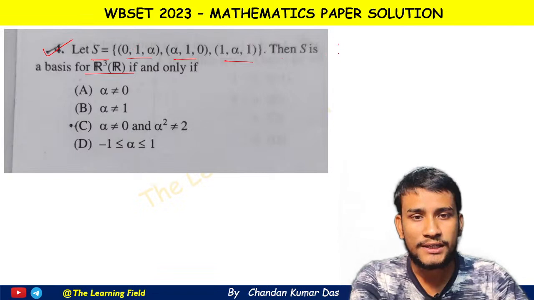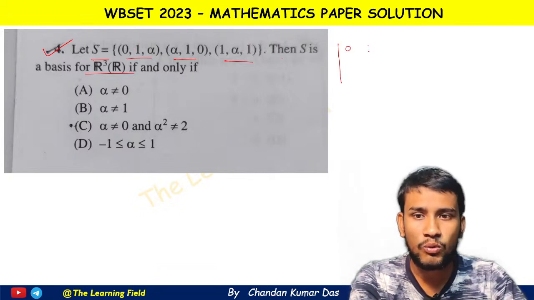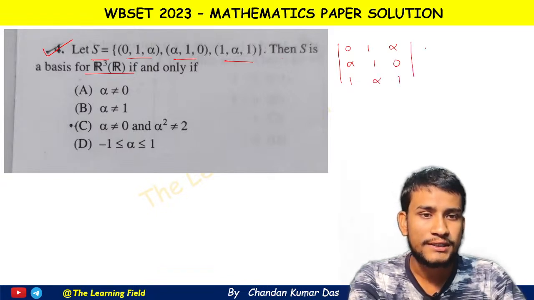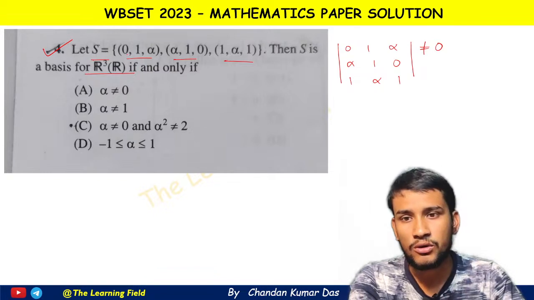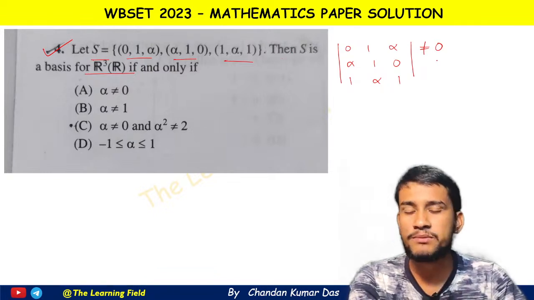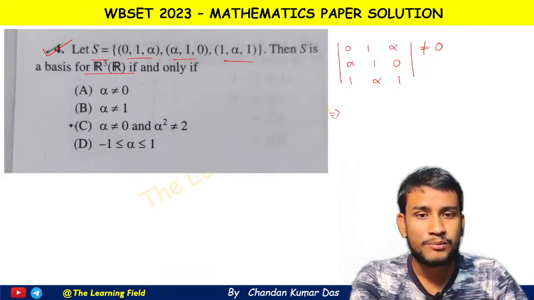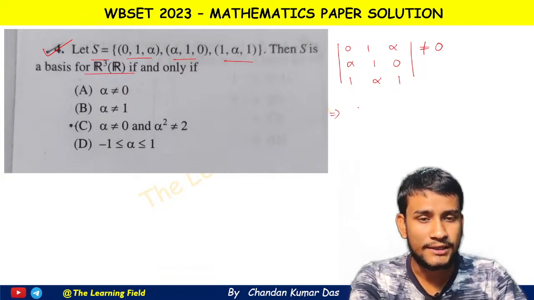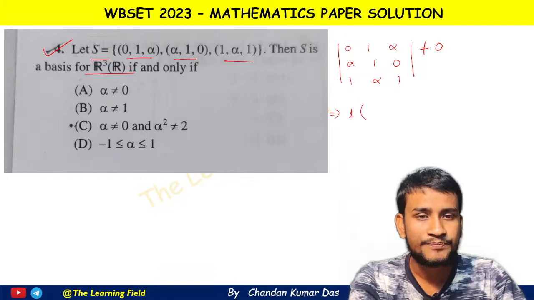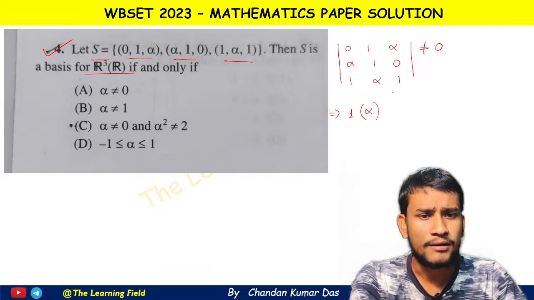Okay, so we just write the determinant, that is 0 1 alpha, alpha 1 0 and 1 alpha 1. This determinant should not be 0, because if they form a basis, then they must be linearly independent. So this implies if we just expand this determinant, then we get 1 into what, 1 into alpha and